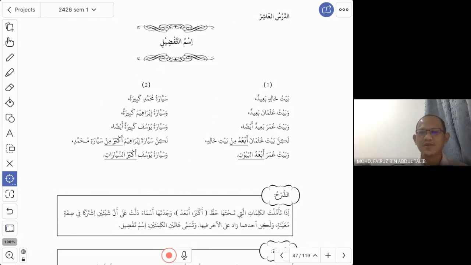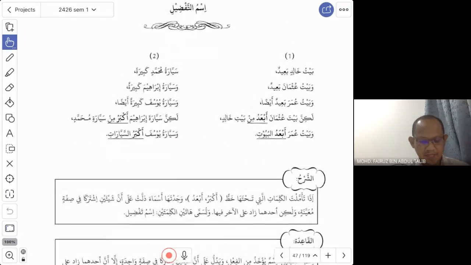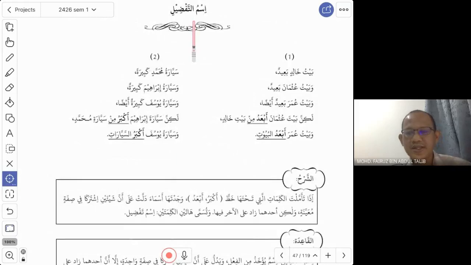So how do we say it's comparative? How do we compare between two or between many? What is the word that we should use and what is the form? This lesson will also involve the use of wazan. Okay, let us look at the examples. But remember, the term is called ismu tafdil.